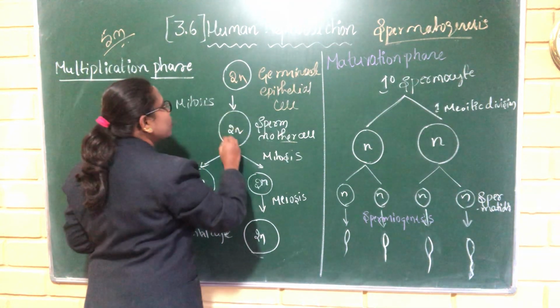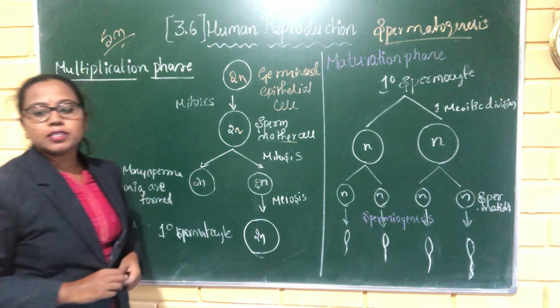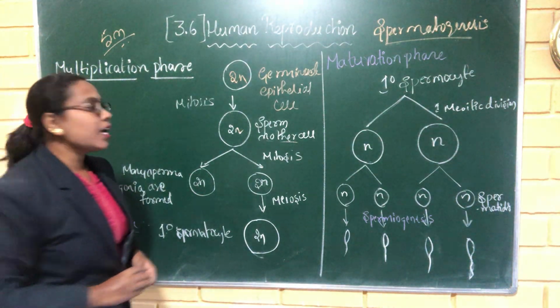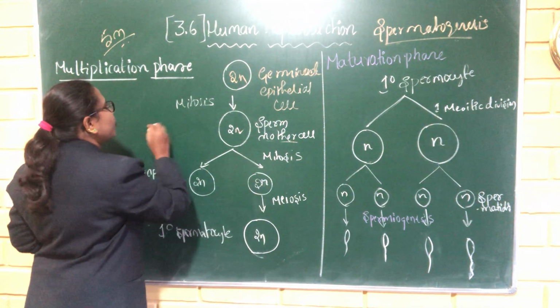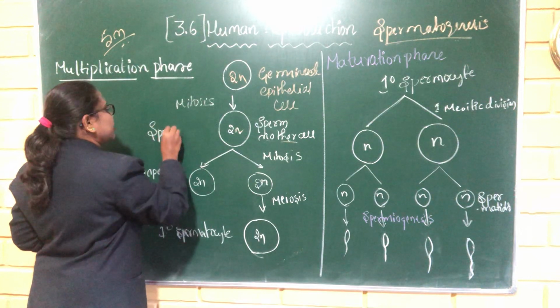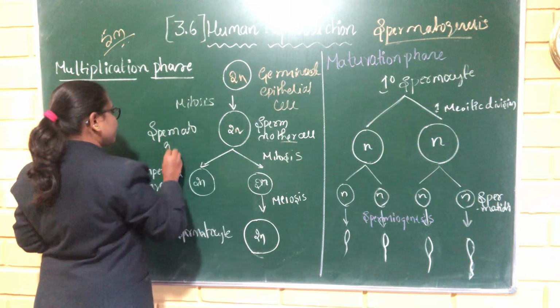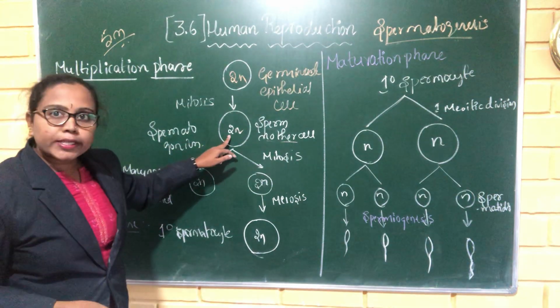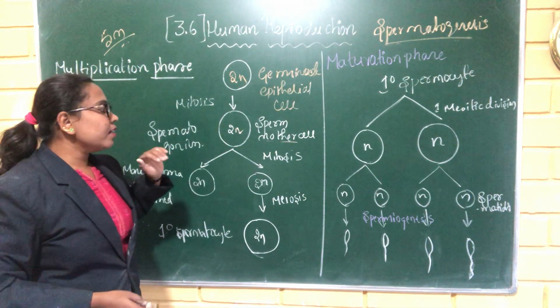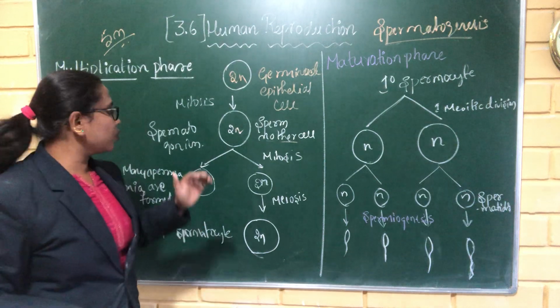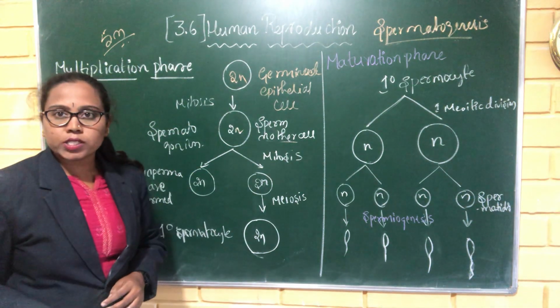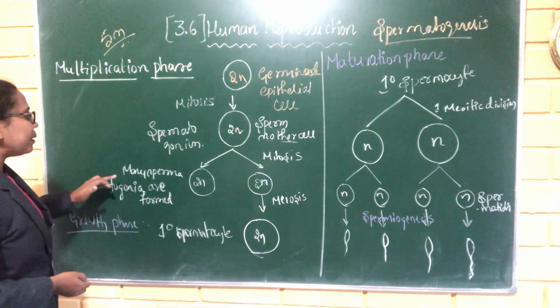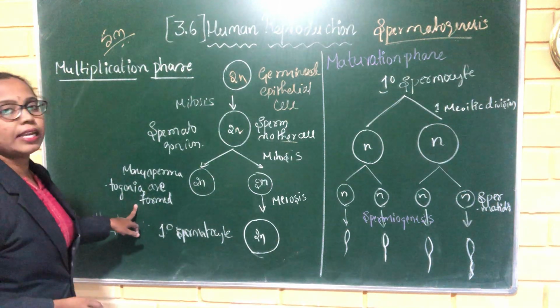They can give rise to sperm mother cells, which are spermatogonia. These spermatogonia continuously undergo mitosis and give rise to many spermatogonia.